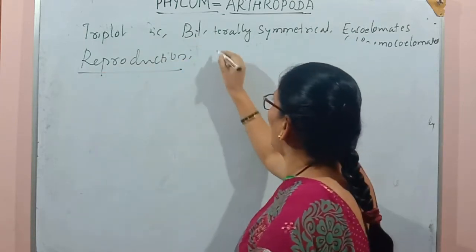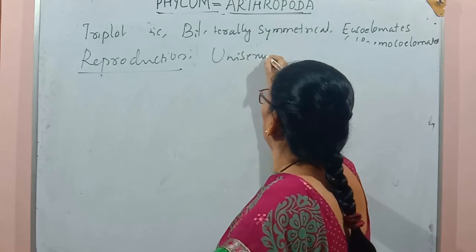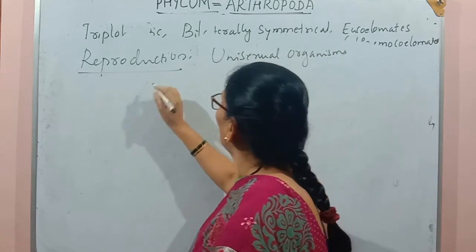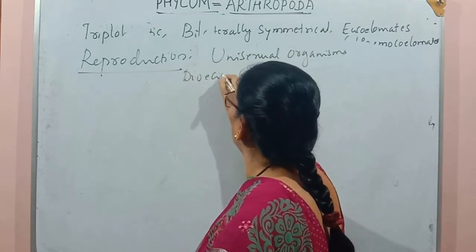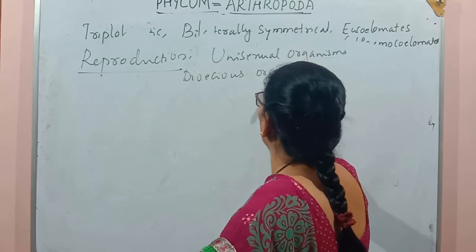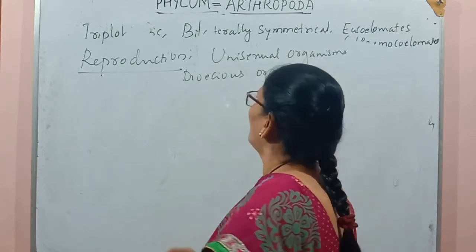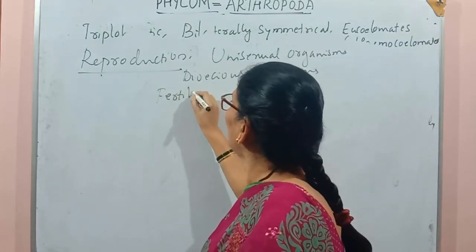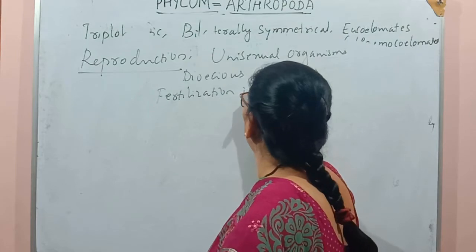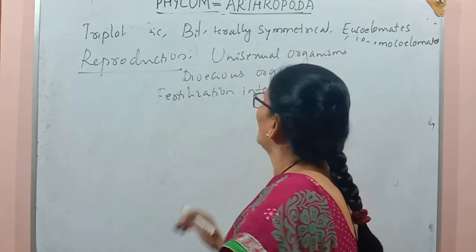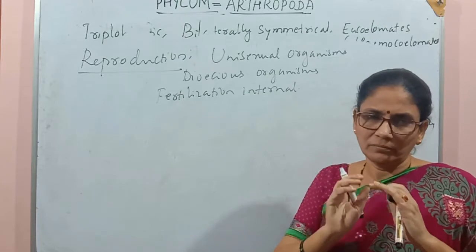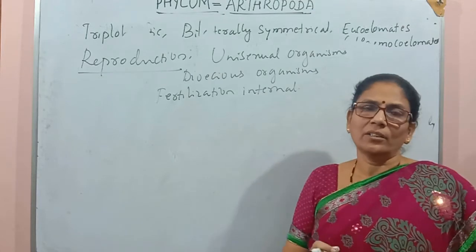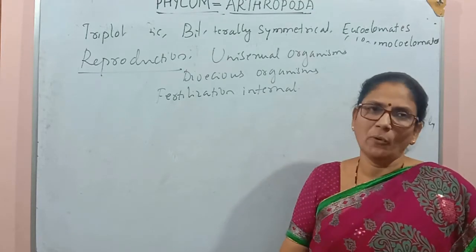These are unisexual organisms, or dioecious. We may also call it dioecious organisms. Both the sexes are well developed. Fertilization is internal. The sperm ball is entered by the male into the female body.